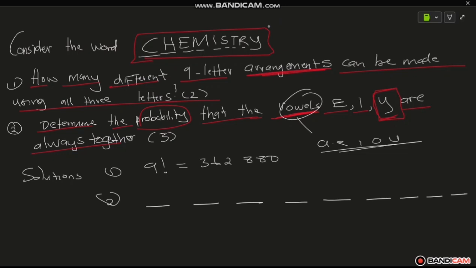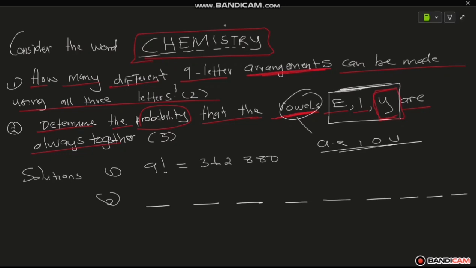Y is called a sometimes vowel. It acts as a vowel when there's no other vowel sound at the end of a word, like chemistry. I'm not sure if you understand that. So the Y makes the E sound. So in this word we count Y as a vowel. That's the reason it is sometimes called a vowel. I hope it makes sense.